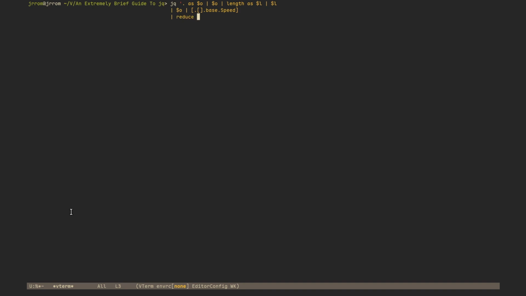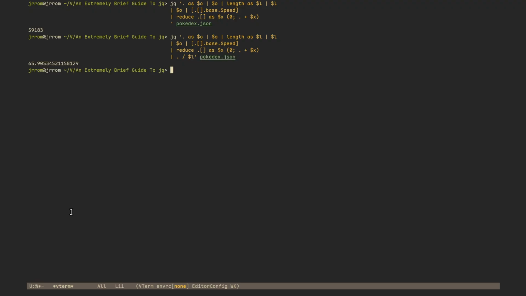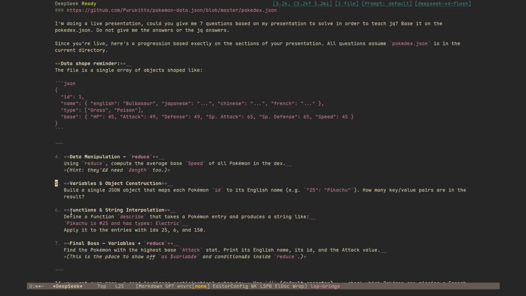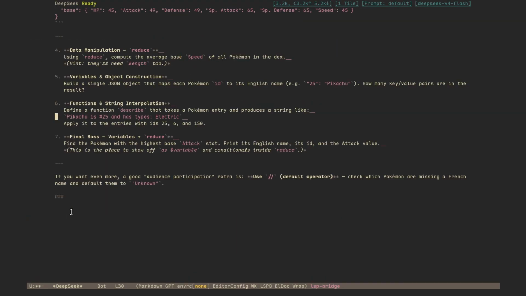Now we just need to reduce. Reduce as X. We have the initial value 0. We got that plus X, and Pokédex. That's a lot of speed. Now we do dot divided by length Pokédex. That's your average speed: 65.905, repeating, not repeating. It's a very long decimal.